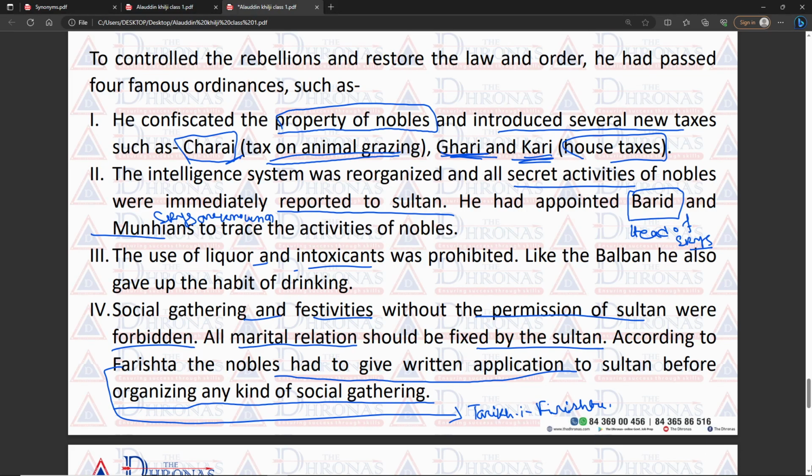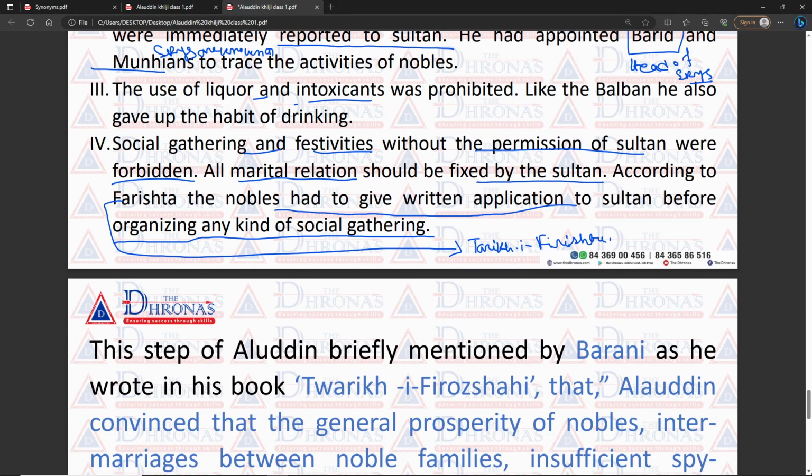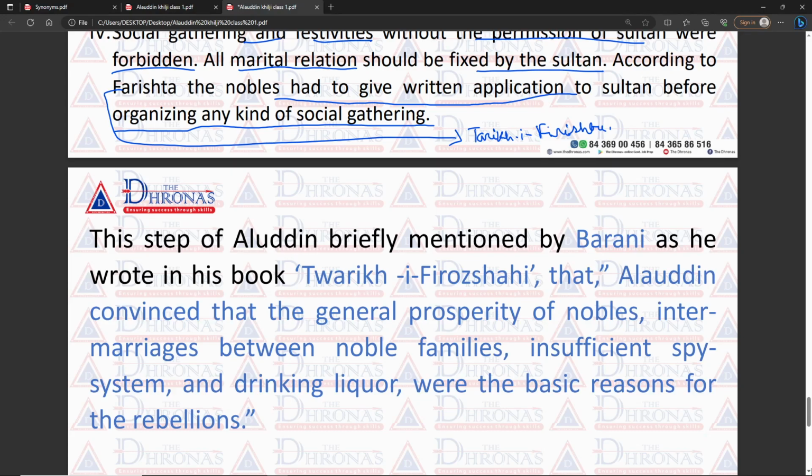Third one, he prohibited all kinds of social gatherings and festivities. If any noble, official or family member wanted to arrange any kind of ceremony or social gathering, they first had to take permission from the Sultan, and all the marital matters of the nobles were fixed by the Sultan. So these are the four famous ordinances of Alauddin Khilji, and by these ordinances he wanted to control conspiracies against him, both internal and external. This step of Alauddin Khilji is briefly mentioned by Barani in his book Tarikh-i-Firoz-Shahi.